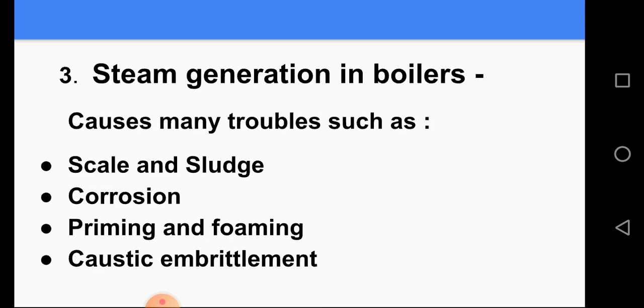Third, when it is used in steam generation in boilers, it causes many types of problems. These problems are known as boiler problems or boiler troubles. These problems are: first, scale and sludge; second, corrosion; third, priming and foaming; and fourth one is caustic embrittlement.